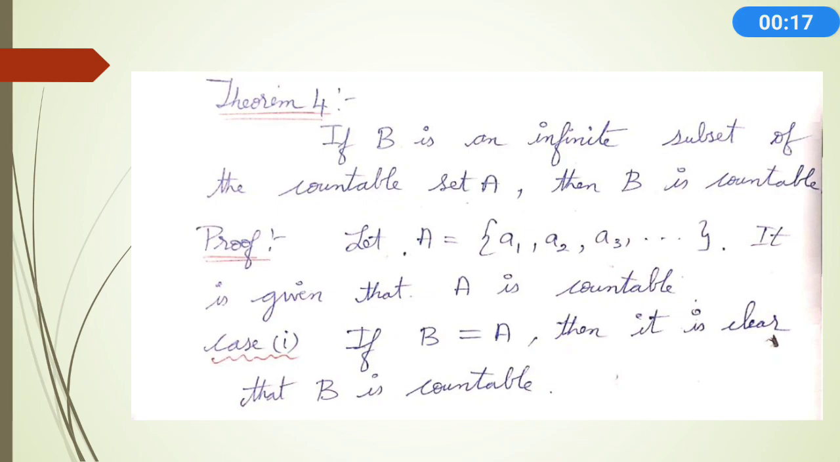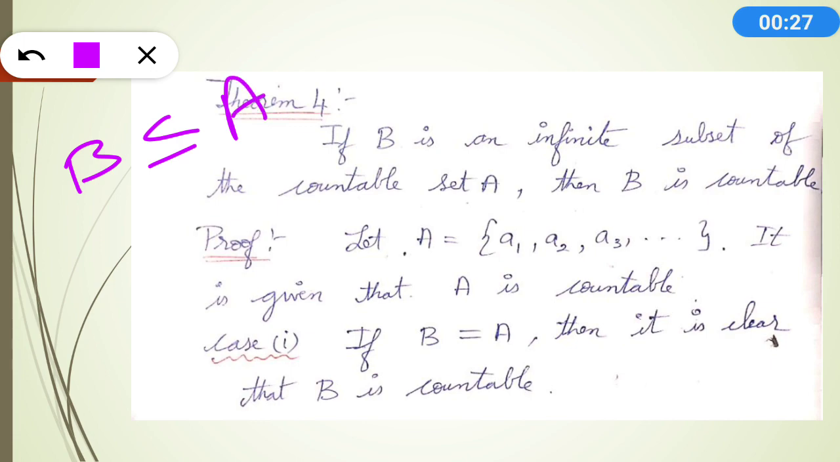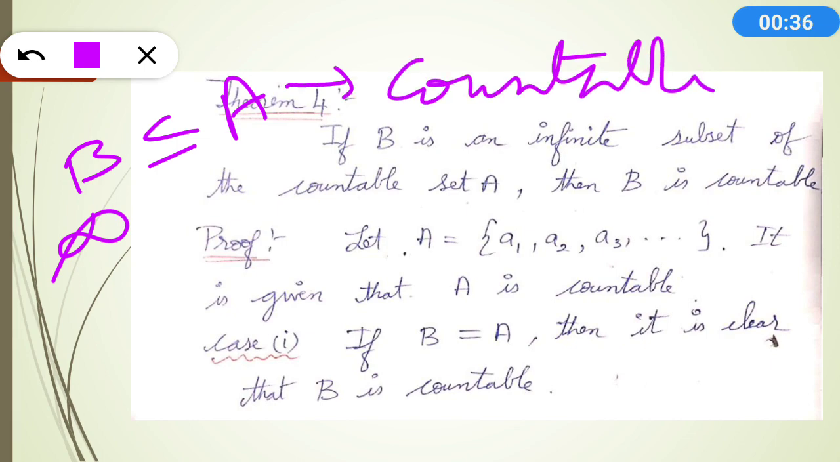If B is an infinite subset of the countable set A, then B is countable. So what is given? B is an infinite subset. This is infinite, and this is a subset of A. This A is what? Countable. So A is countable, and I have to prove B is countable, since it is a subset of A. But we have to prove this theoretically.